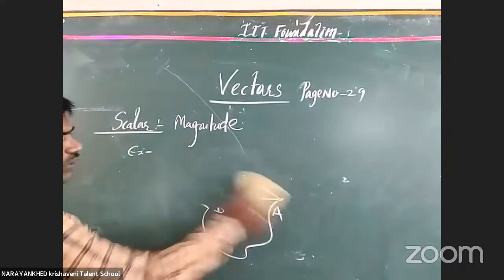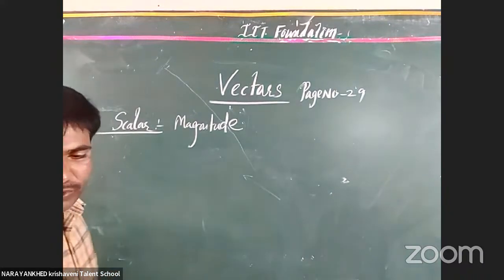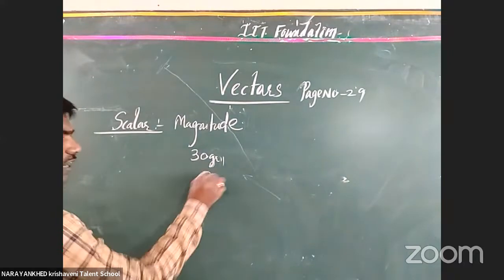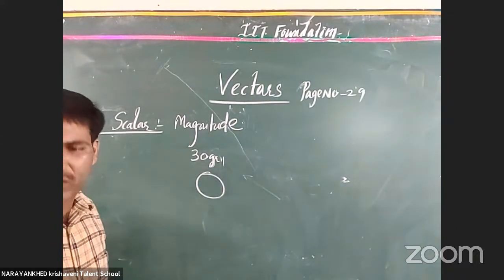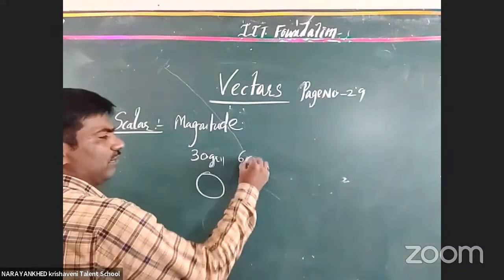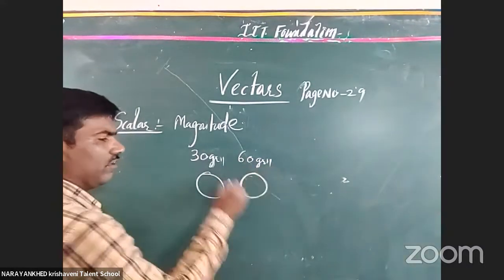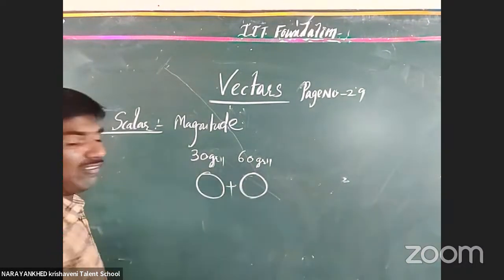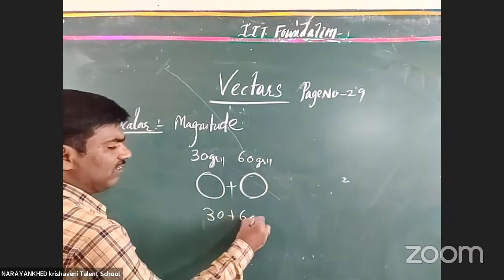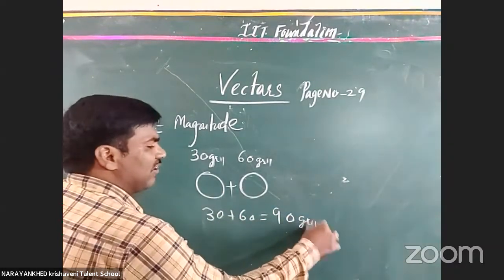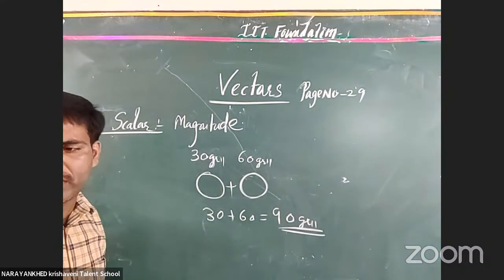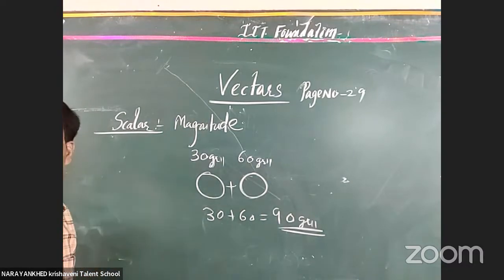Then how do we consider all these sums? Suppose I am taking 30 grams of one particular ball, made of some gum. Another body is 60 grams, made of some jelly. I want to add these two things. Simply, we add 30 plus 60, which is totally 90 grams. This is called a simple algebraic sum, a summation of a simple algebraic nature. This is possible with our scalars.